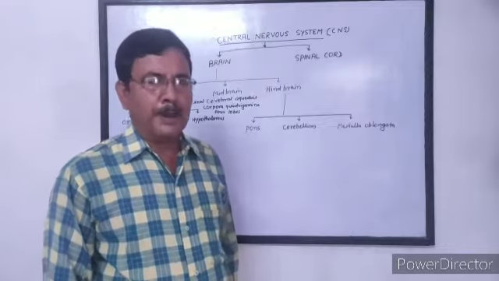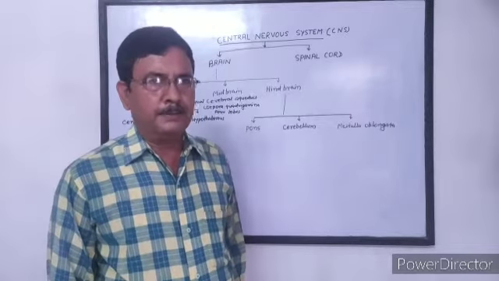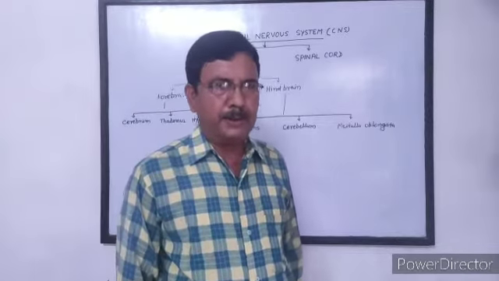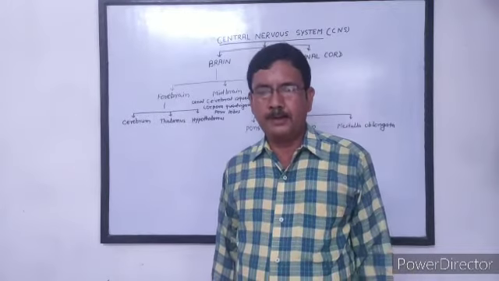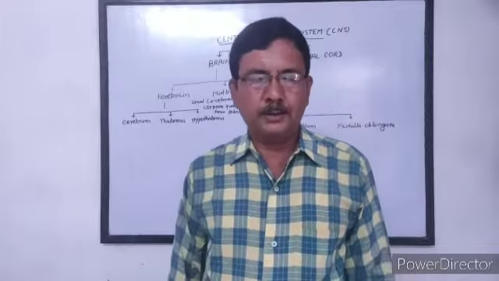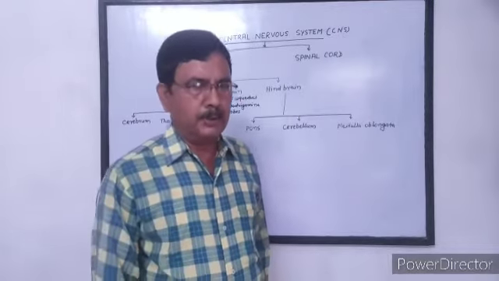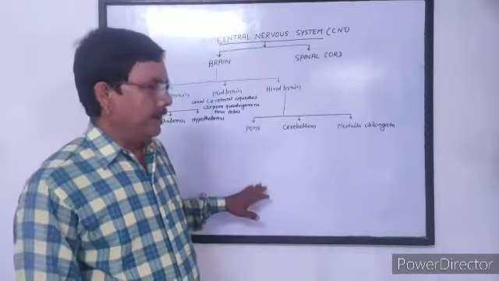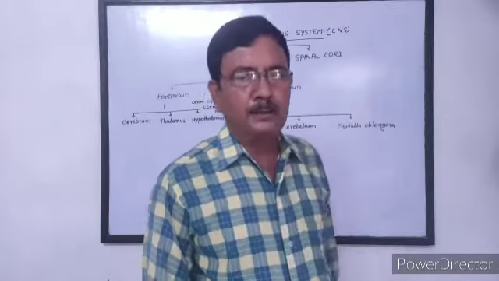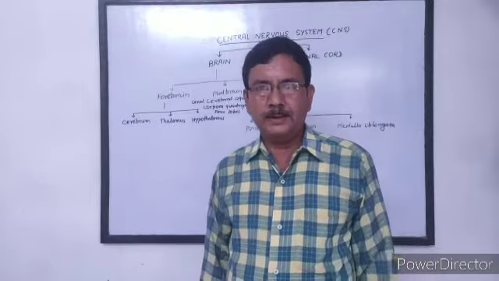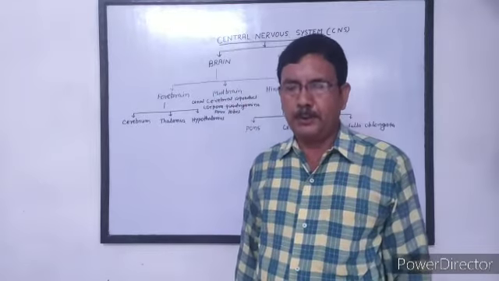In that portion of our skull, there is a bony cavity called brain box or cranium, inside which our brain is situated.